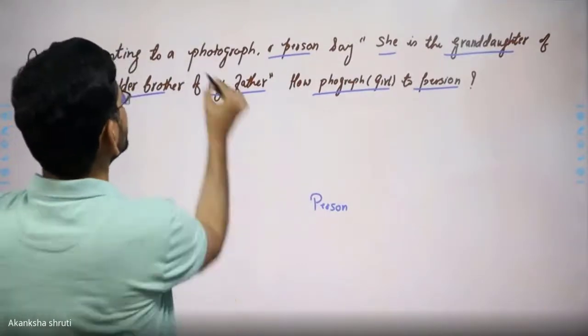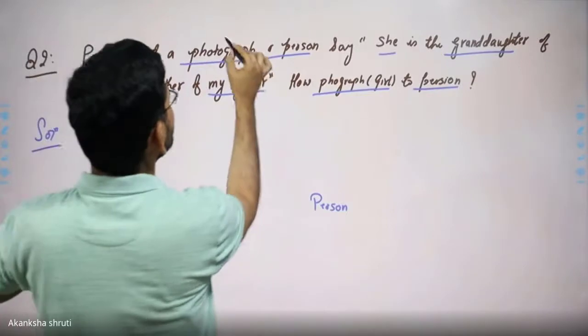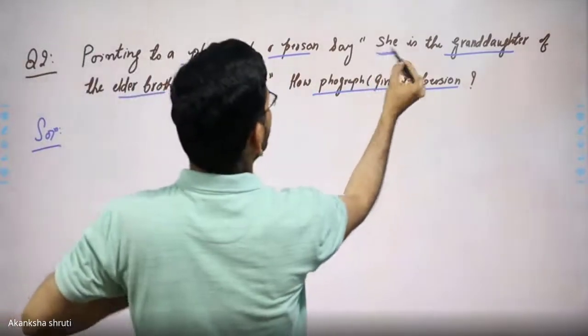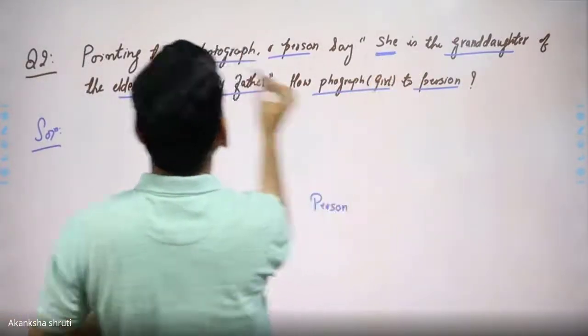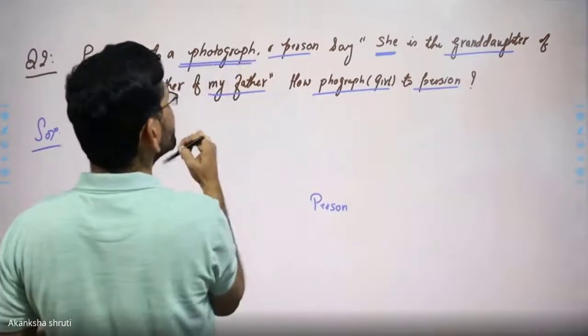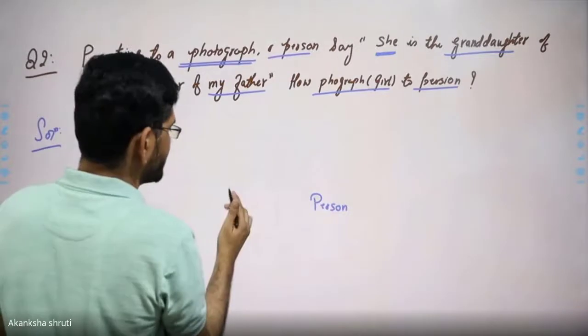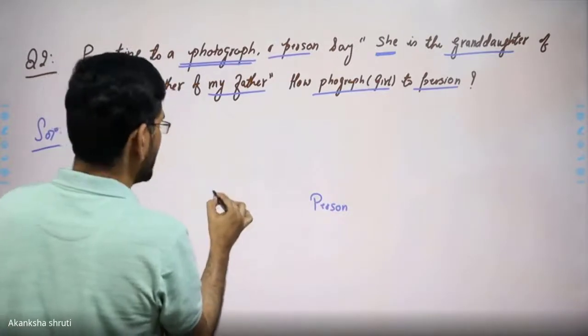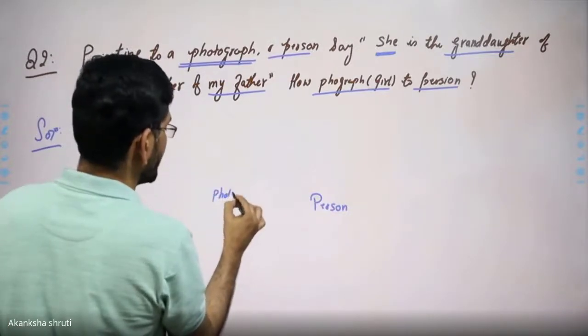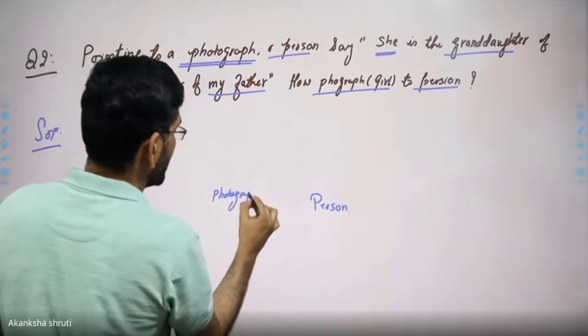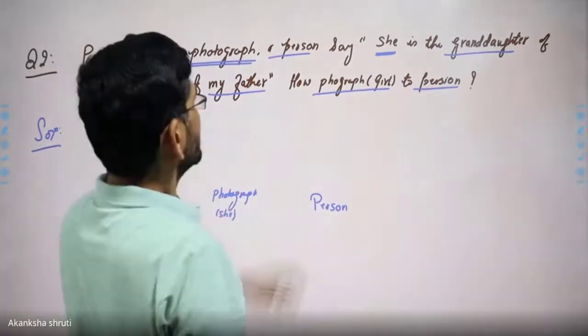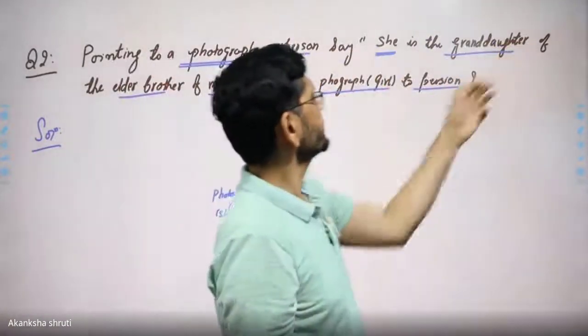Here, this photograph stands for C. So be careful. C is the photograph and the person is there. So we have to find the relation between the person and the photograph or she.